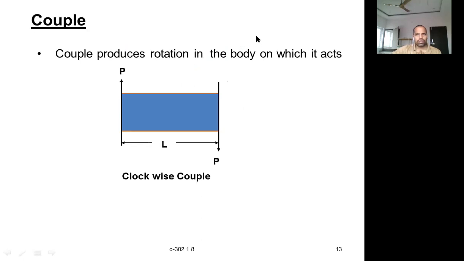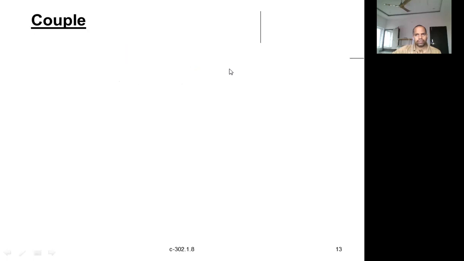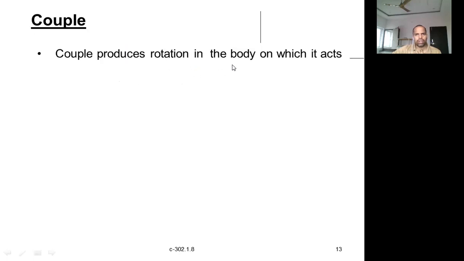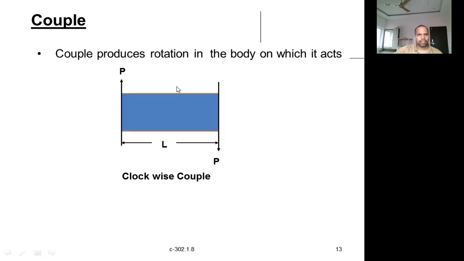A couple produces rotation in the body on which it acts. Just now we have seen that a couple produces a moment, and moment is nothing but rotation. That's what we have discussed. The couple always produces a moment, and moment means again rotation. So that is the same thing put in other words: a couple produces rotation in the body on which it acts.